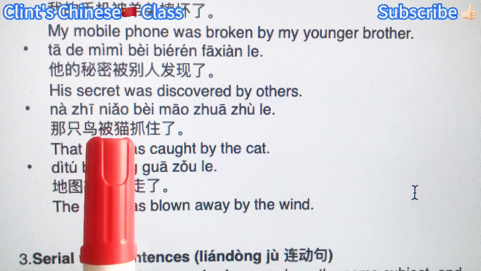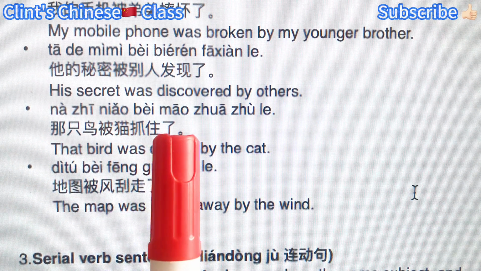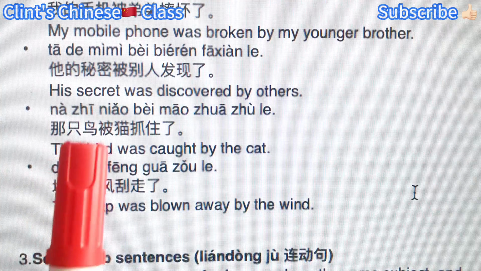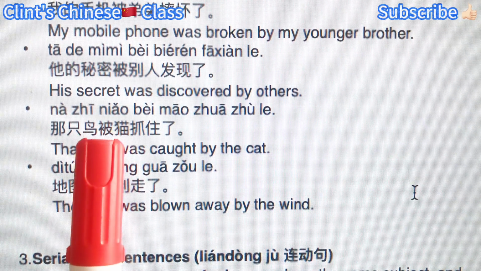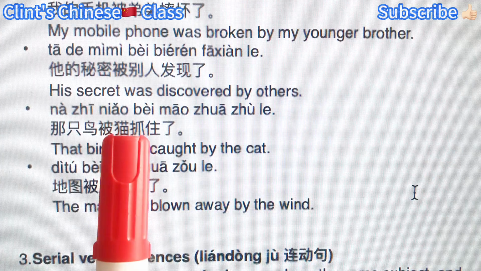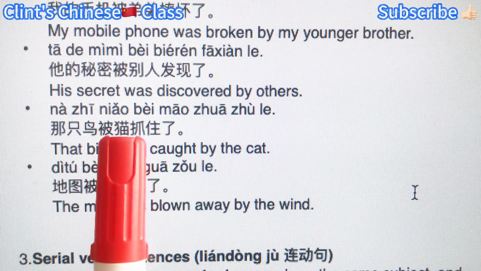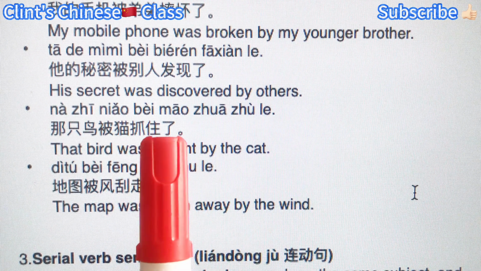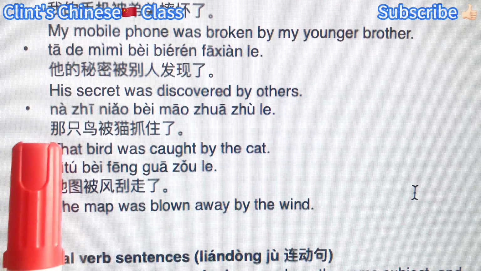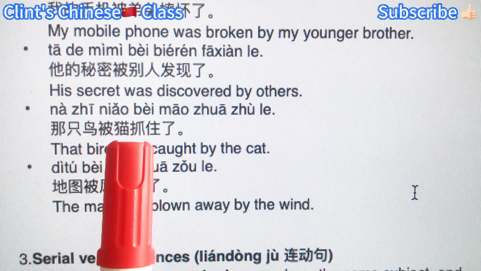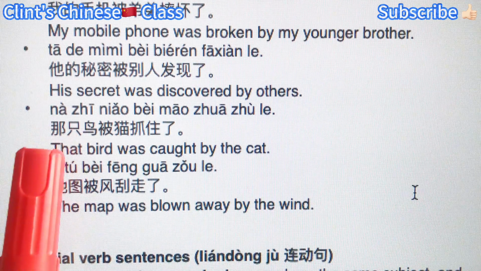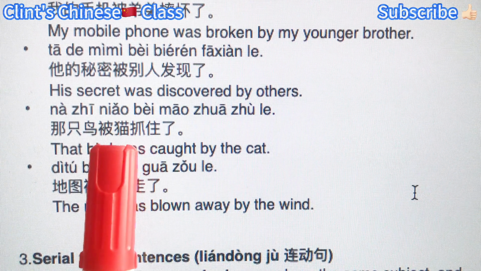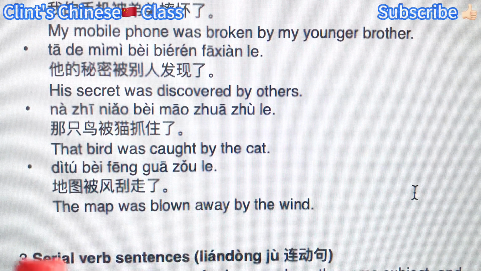That bird was caught by the cat. 那只鸟被猫抓住了。那只鸟 the subject, the noun phrase. 被 introduces the passive voice, by. 猫 cat, the action doer. 抓 catch, 抓住了, catch and control. That bird was caught by the cat. 那只鸟被猫抓住了。So remember this structure, right? Subject plus 被 plus the somebody or something, and then plus the verb.